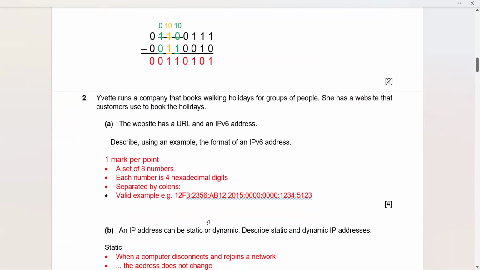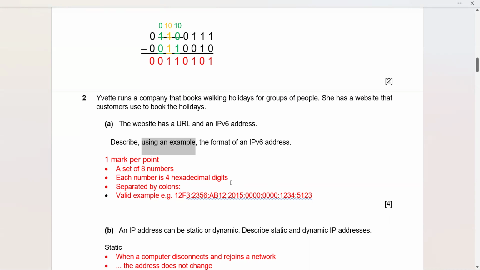Violet runs a company that books walking holidays for groups of people. She has a website that customers use to book the holidays. The website has a URL and an IPv6 address. Describe, using an example, the format of an IPv6 address. Now they're asking you to describe using an example, so for that you need to know an example of an IPv6 address. It was a 4-mark question, meaning they were expecting you to write 4 valid points.